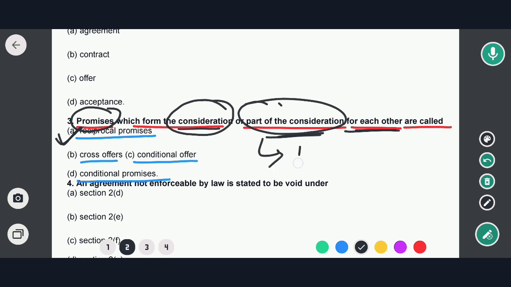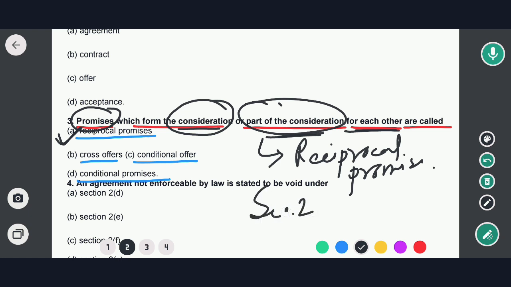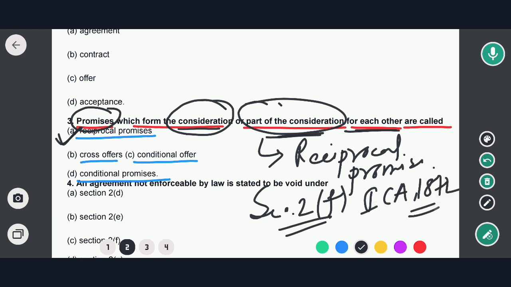The options are reciprocal promises, cross offers, conditional promise. In this case option A would be the correct answer. Promises which form the consideration for each other are called reciprocal promises. This has been mentioned under Section 2 Clause F of the Indian Contract Act 1872. So option A would be the correct answer. Now let's move to the next question.